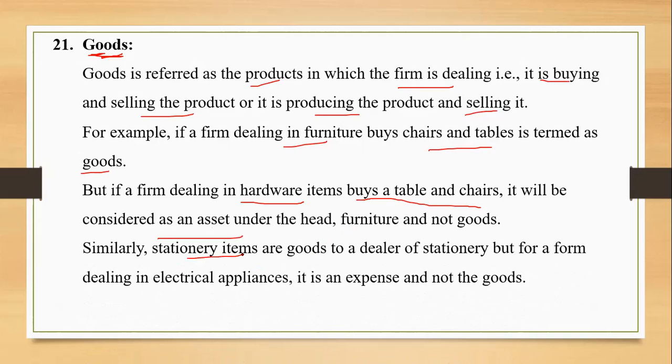Similarly, stationery items are goods to a dealer of stationery. But for a firm dealing in electrical appliances, it is an expense, not goods. If someone dealing in electrical appliances buys books and notebooks for the record of the business transactions, that will be an expense for him, not goods. So you need to understand that goods only refers to the items that the business deals in, purchase and sale, or produce and sale.